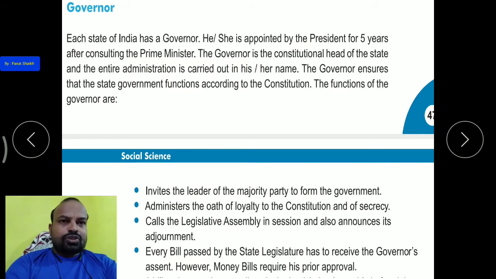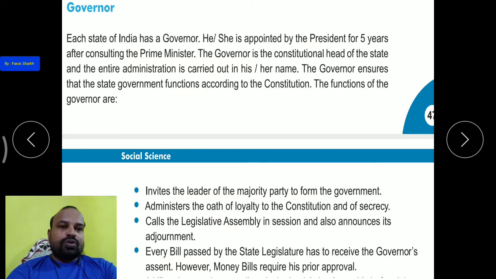Okay, so each state of India has a governor. The governor is appointed by the president for 5 years after consulting the prime minister. The governors are appointed by the president of India. Okay, and you should know who the president of India is.